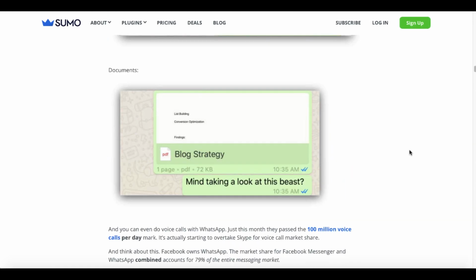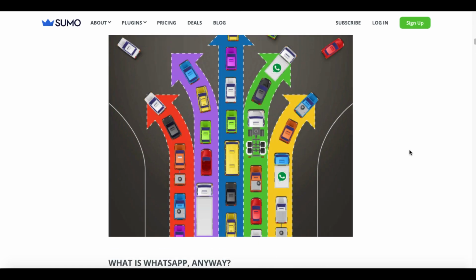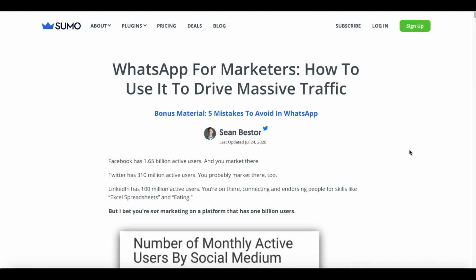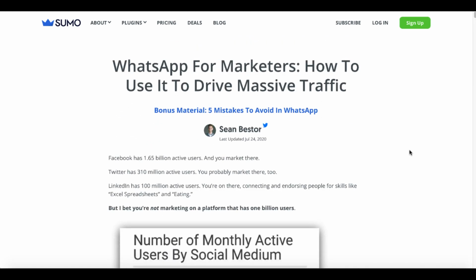Again, the concept is I'm not telling you not to use WhatsApp in your marketing as part of your marketing. What I'm telling you to do is do your research on WhatsApp for marketers and how to use it to drive massive traffic, as well as 5 mistakes to avoid in WhatsApp. Go to sumo.com or read this article, and understand what you're getting into.